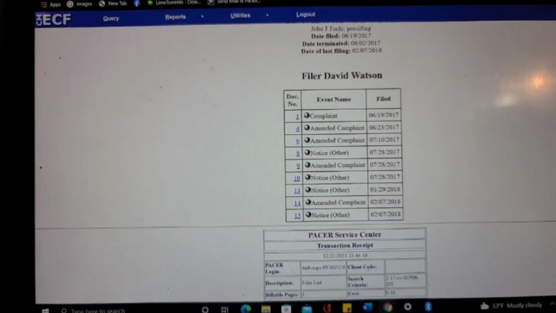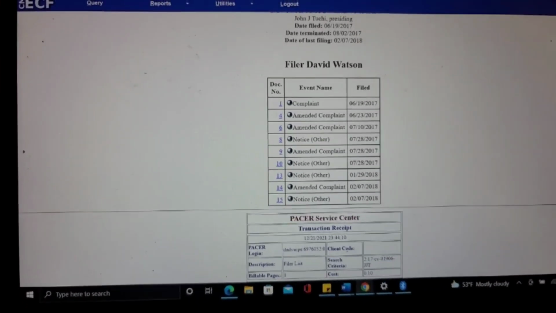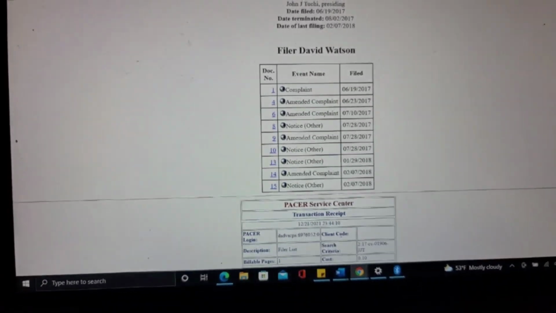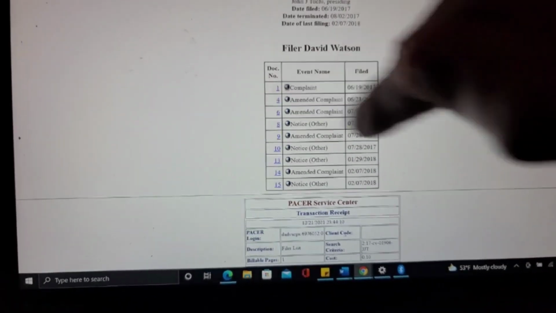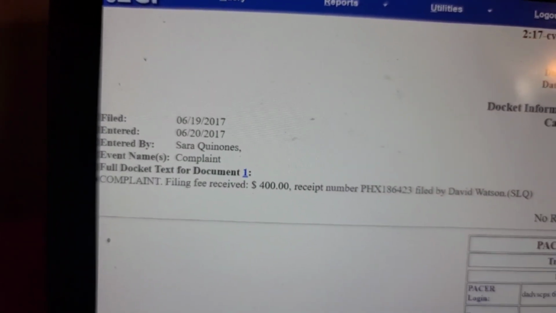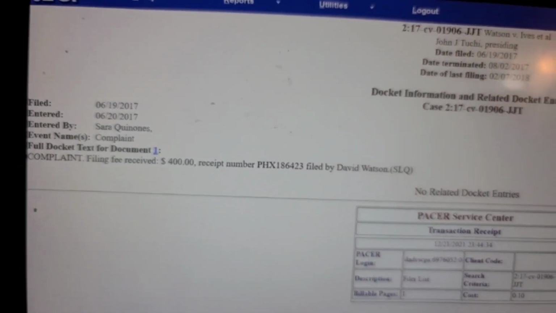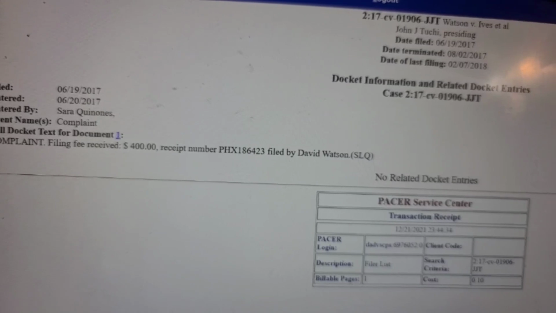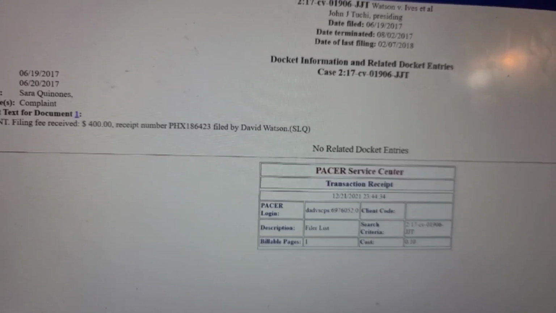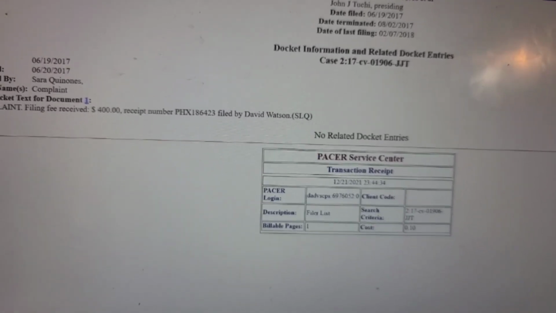Of course we want to figure out, I kind of like this, right? There's 1, 4, 6, 8, 9, 10, 13, 14, 15. So I guess we're just going to click on 1 and see what this says. All right, complaint. Okay, so entered by Sarah Coons. I want to say that's probably the clerk. Filing fee received $400. Filed by David Watson, SLQ. Whatever that means, we'll figure it out later. And that cost me 10 cents.